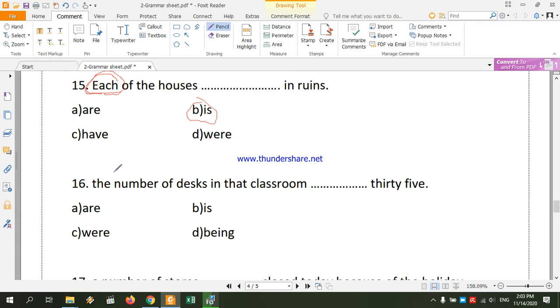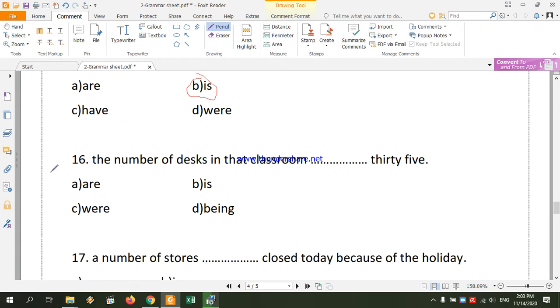Number 16. This is number 16 and 17. This is a very common expression. It's irregular. It's an irregular expression. We may say this is a special case. So you should remember that the number of desks in that classroom, blank 35. You should remember that the expression starting with "the number of" is always singular. So the number of desks in that classroom is.